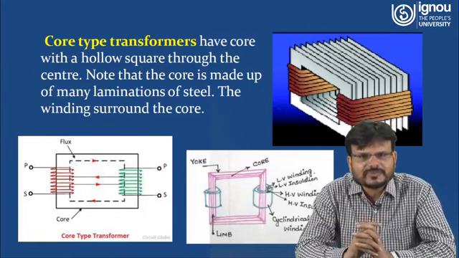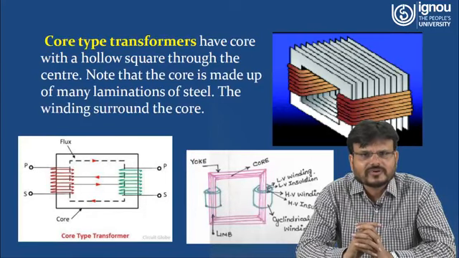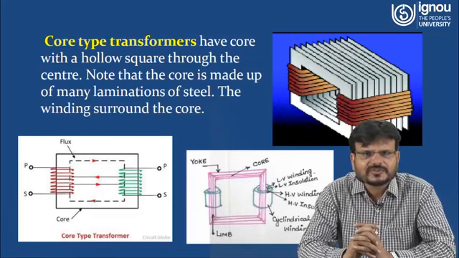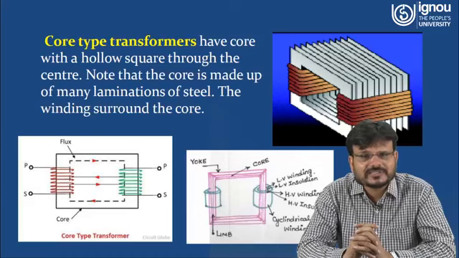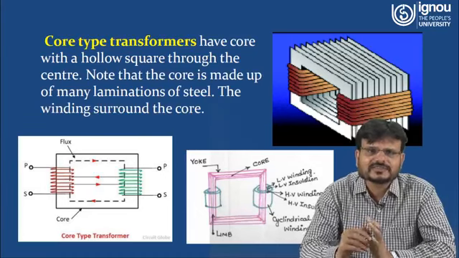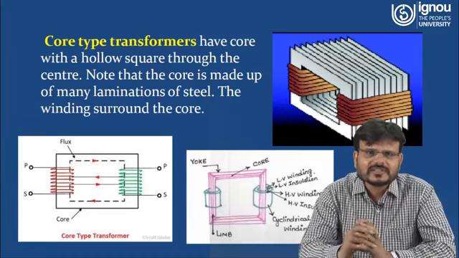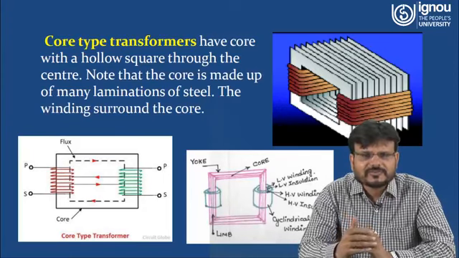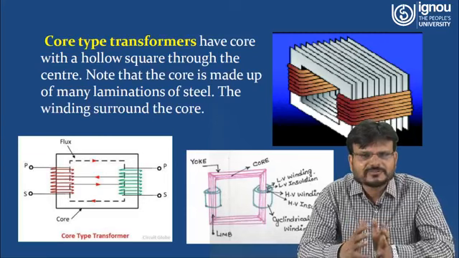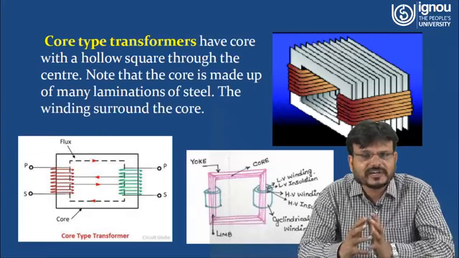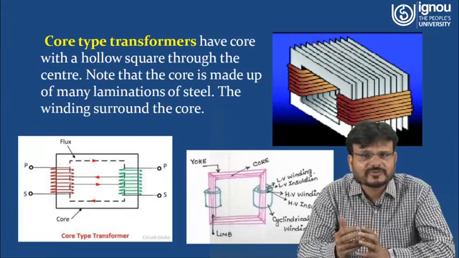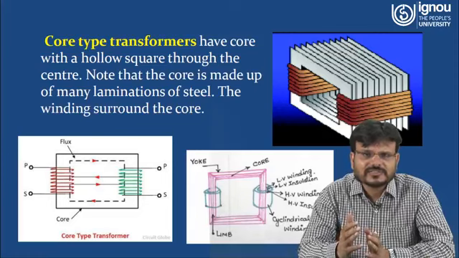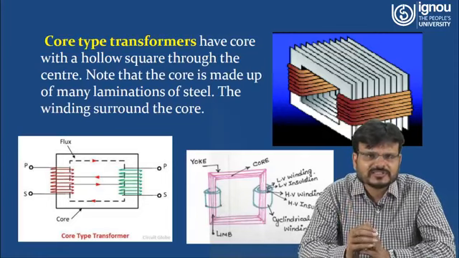So in the core type transformer, what happens? A core type transformer has a core with a hollow square through the center. Note that the core is made of many laminations of steel. Why is this core made of lamination? It is made of lamination to reduce the eddy current losses. If it is solid, eddy current losses will be very high, so the efficiency of the transformer will be less. So the core of the transformer is laminated.